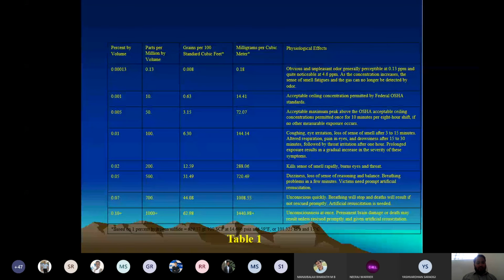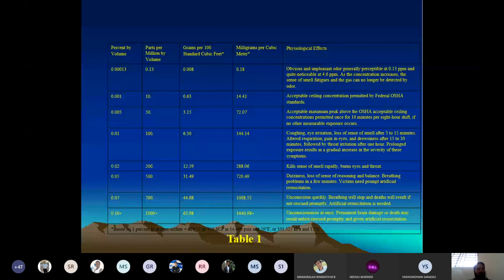If it is 500 ppm, ultimately you will get dizziness and you will lose your sense of reasoning and balance. Then you will feel breathing difficulties, and sometimes you need to be taken to the hospital and put on ventilator support to ease your breathing difficulty.